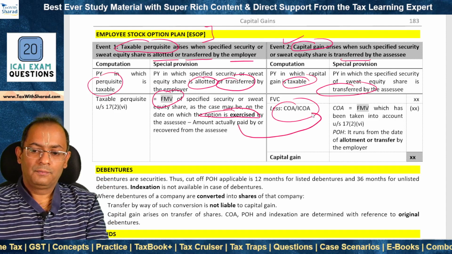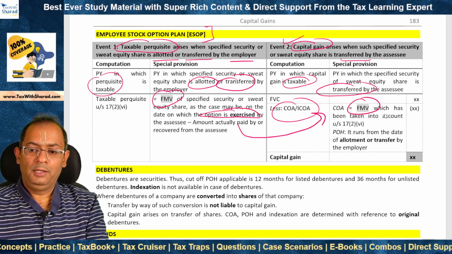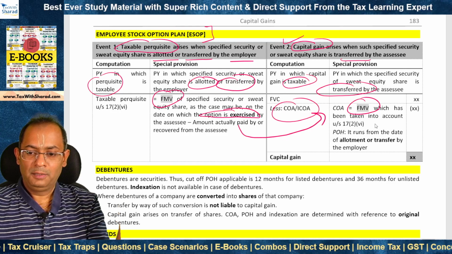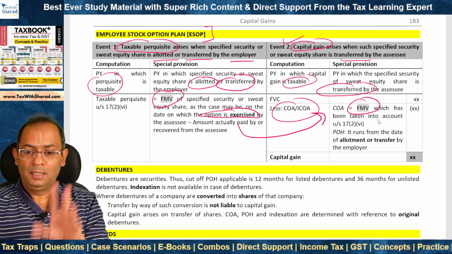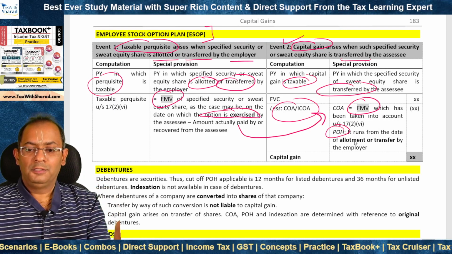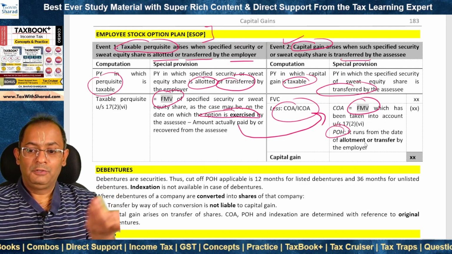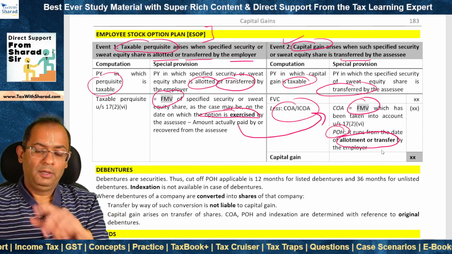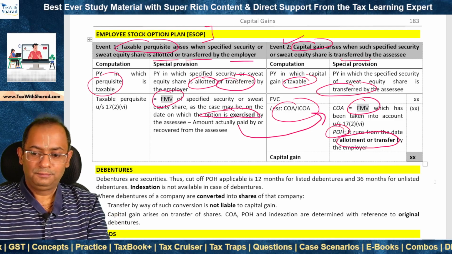It is the fair market value which has been taken into account while determining the value of taxable perquisite. That is now taken to be the cost. What about period of holding? It runs from the date of acquisition of the capital asset, which will be what? Which will be the date of allotment or transfer by the employer of the security or shares.